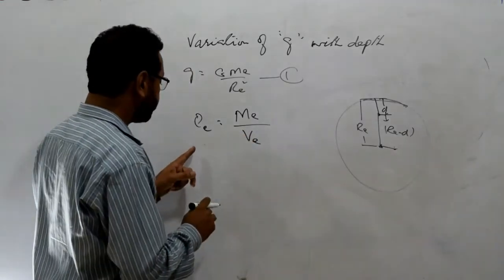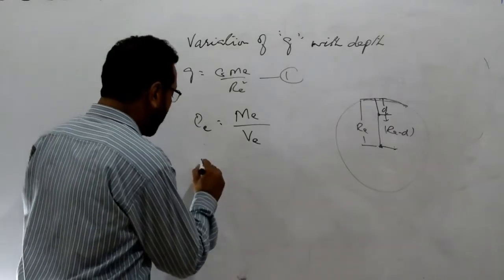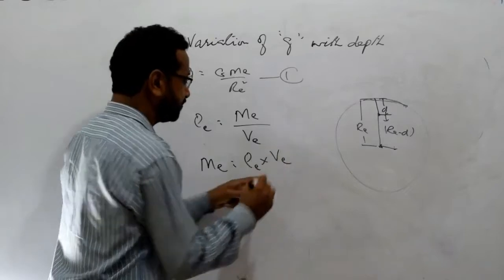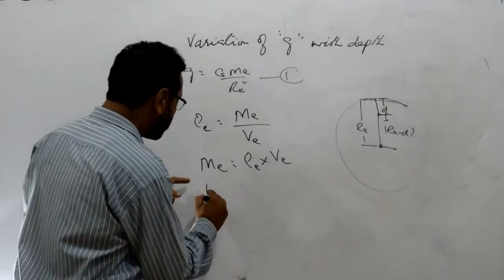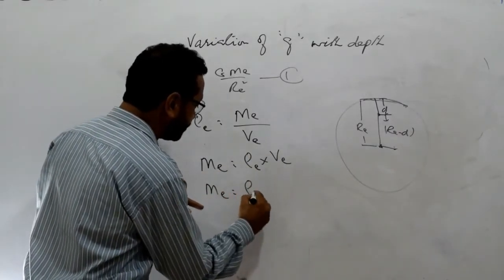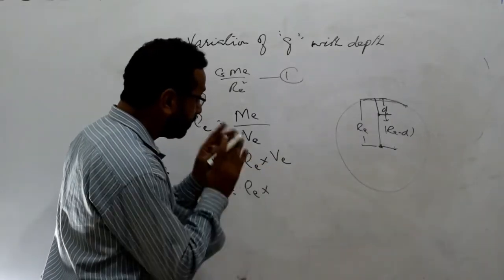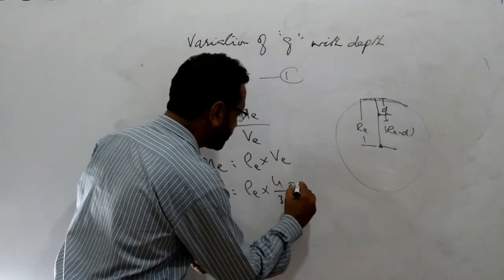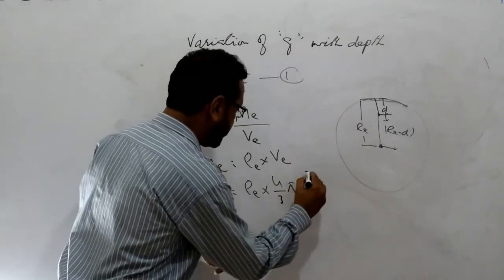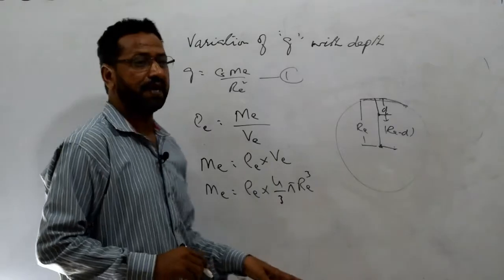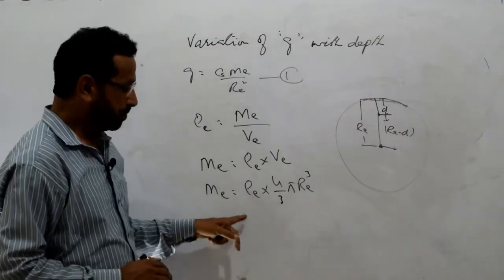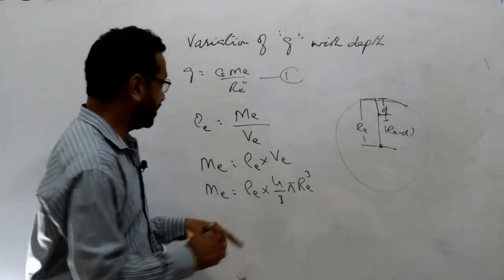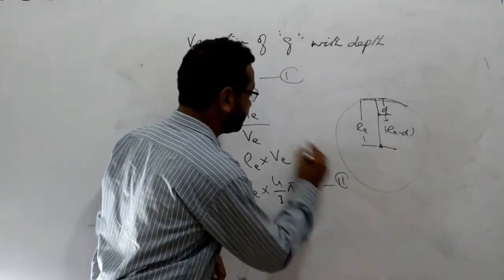And you know that over here the mass of the earth is given by what? Density into volume of the earth. So putting the values, the mass of the earth is equal to the density of the earth into the volume of the earth, that's equal to 4 over 3 pi RE cubed. So this one is the mass of the earth. Let's suppose this one is equation 2.